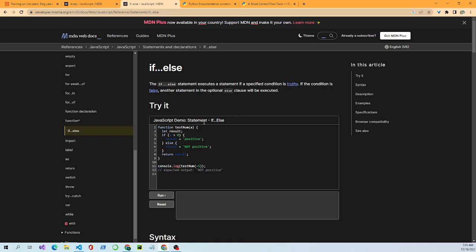Here's an example: function test A, let result is a declaration of a variable. If A is greater than 0, result equals positive, else result equals not positive, return result. Down here, we see -5 is passed in as the argument, it comes in as the parameter, and then the if statement evaluates it.